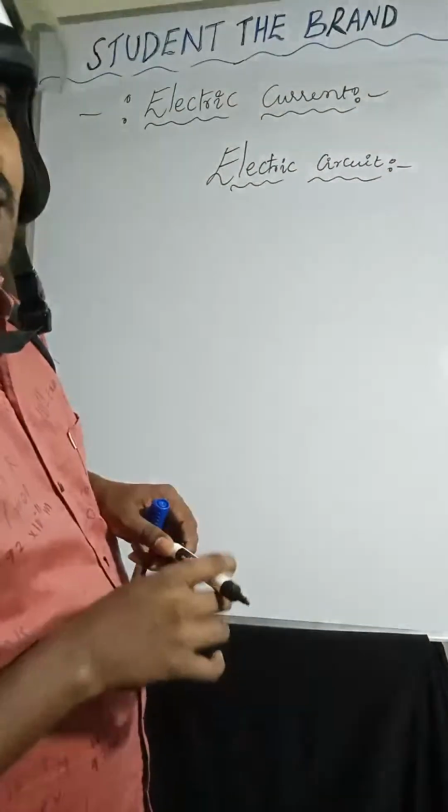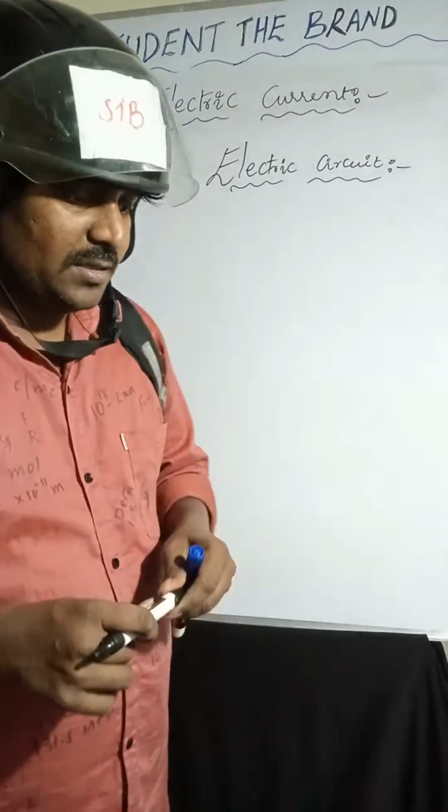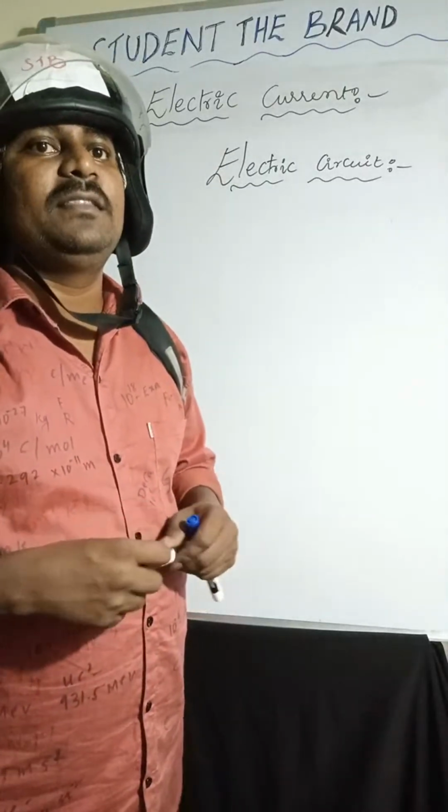So electric circuit is nothing but a continuous and closed path of an electric current.